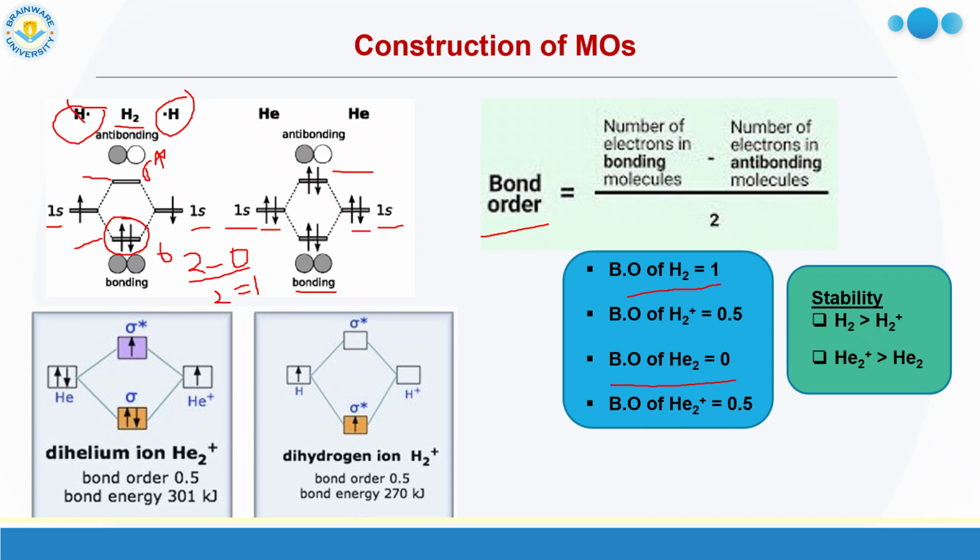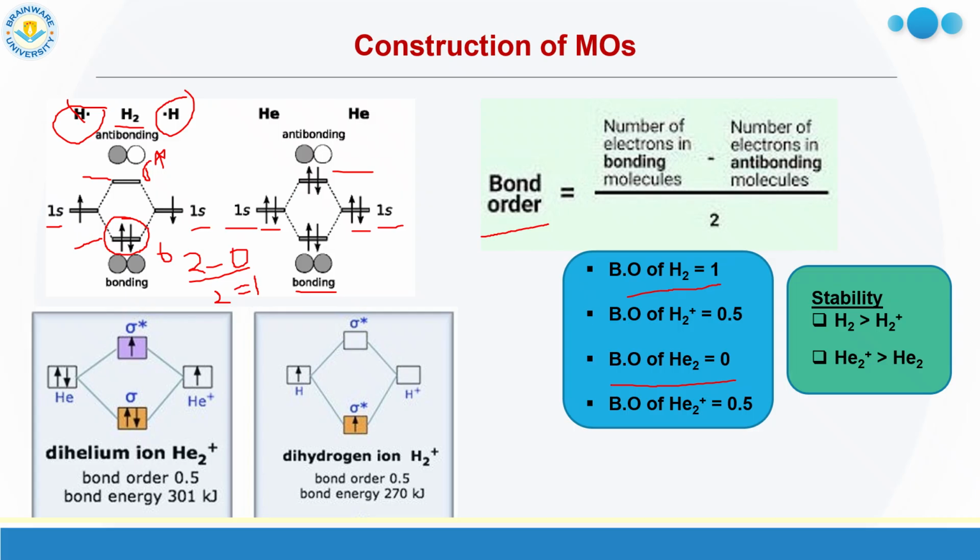As the bond order is 0, actually bond order says how many bonds are present between atoms. If one bond is present, bond order is 1, it is a single bonded molecule. If bond order is 0, there is no bond between the atoms. That means that molecule does not exist. The He2 molecule actually does not exist. As we know, helium is a noble gas, so it cannot form a molecule.